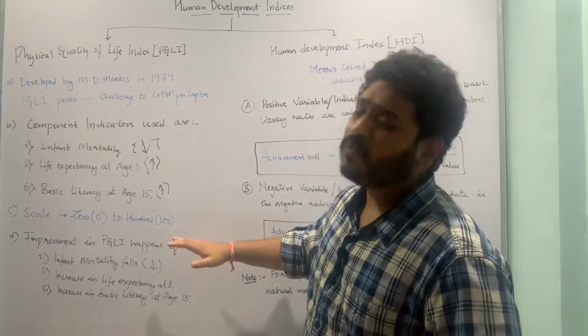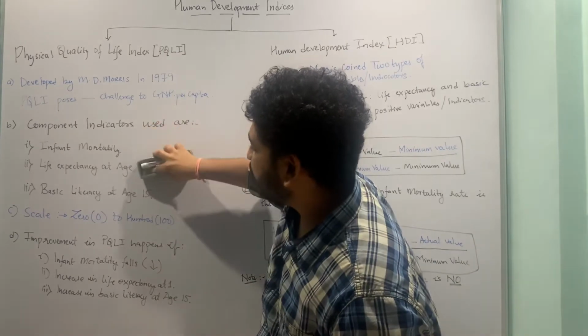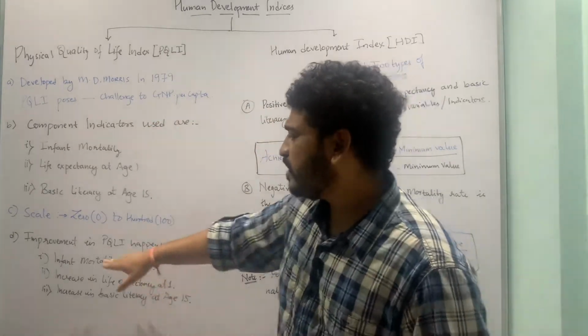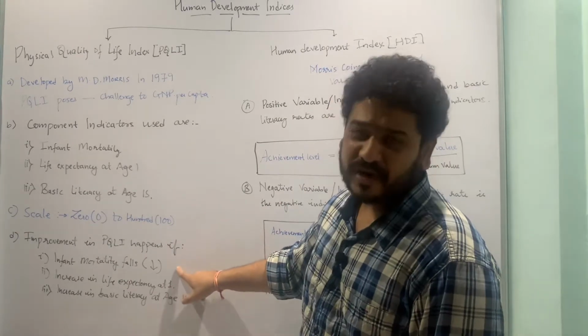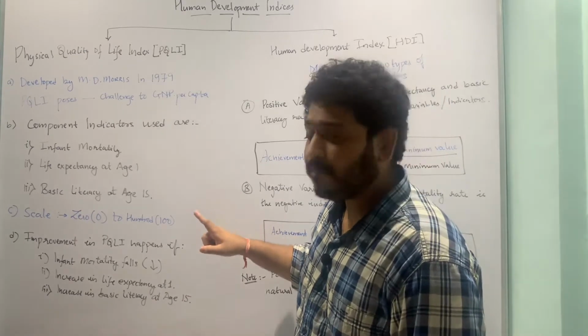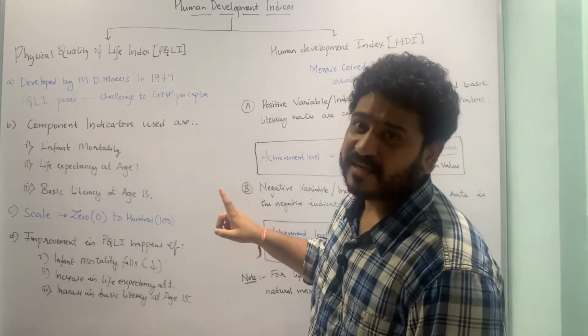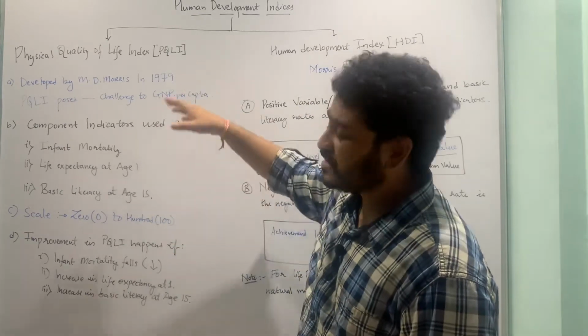This is how we can know that improvements are happening in the physical quality of life index. So improvements can happen if there is a falling infant mortality rate, an increase in life expectancy at the age of 1, and an increase in basic literacy at the age of 15. This is what is envisaged by MD Morris in his physical quality of life index.